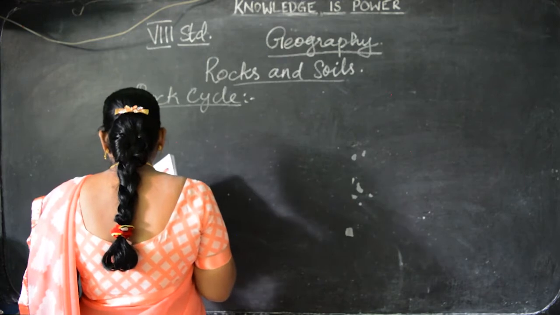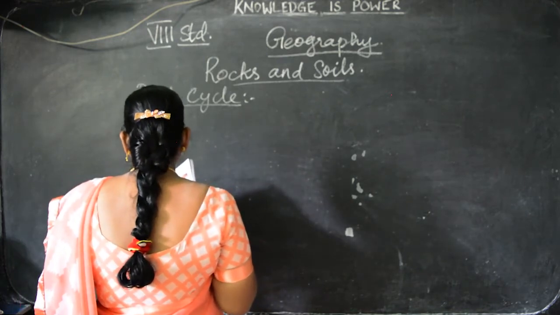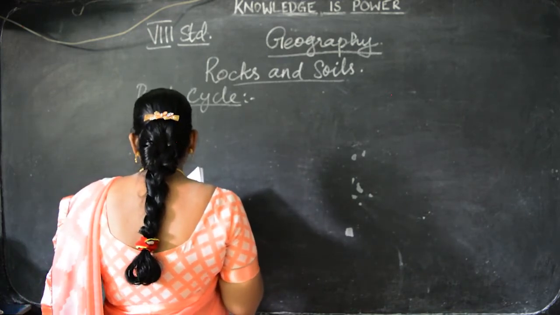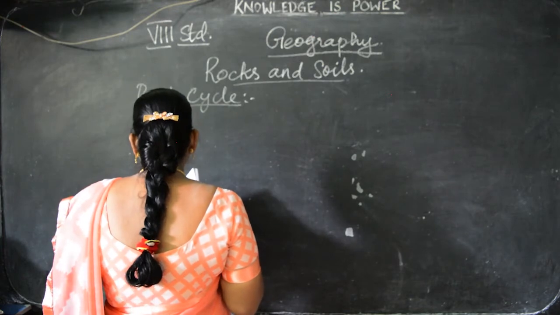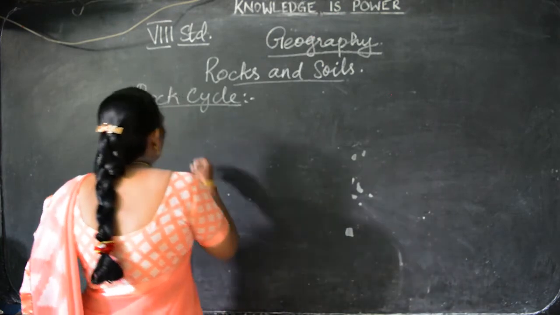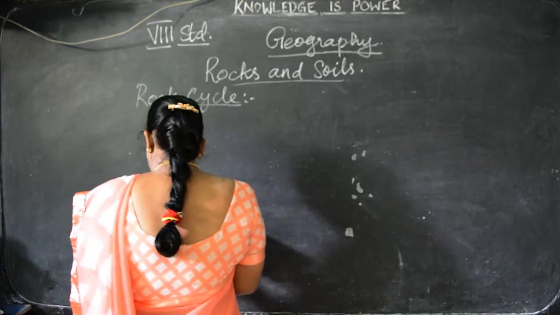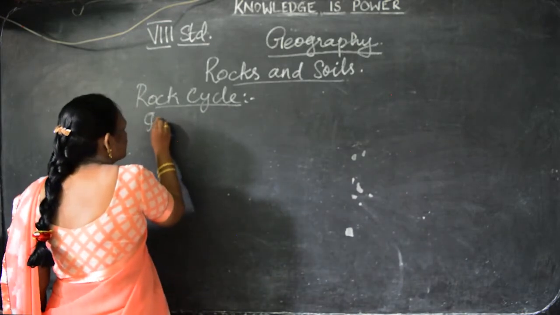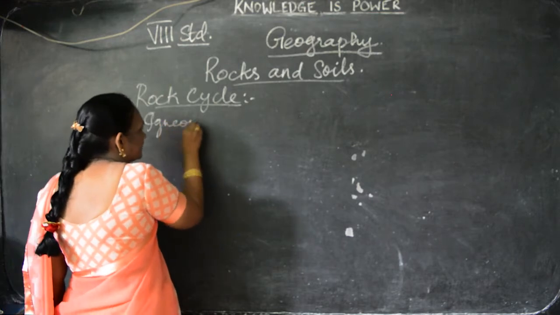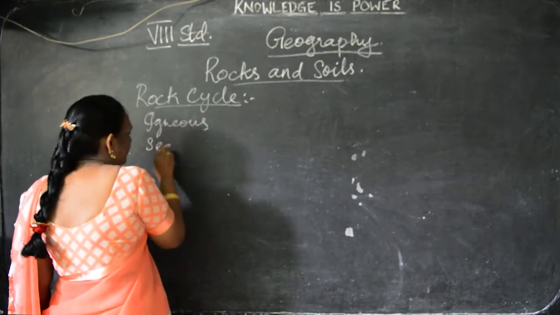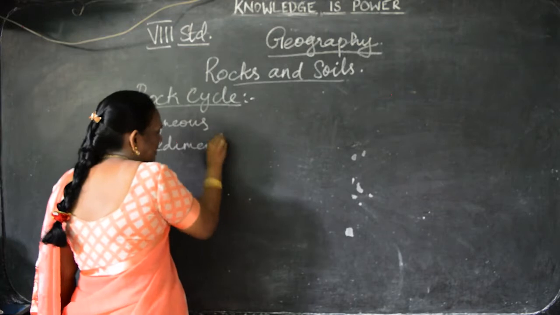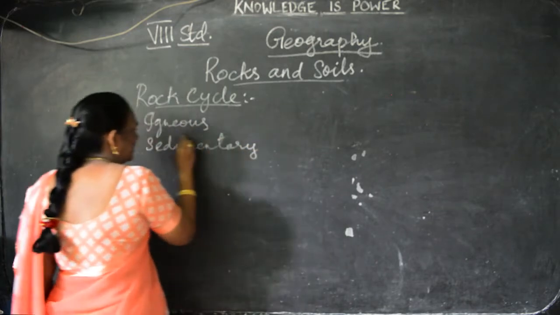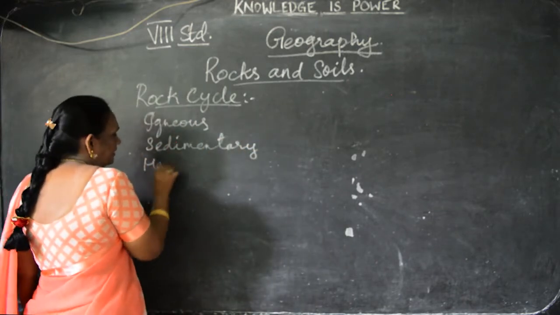This rock cycle is the rocks on the earth crust keep changing from one form to another form. Here, what is rock cycle? The igneous rock, sedimentary rocks and metamorphic rock. What are the rocks I told you? Igneous, sedimentary, and metamorphic.